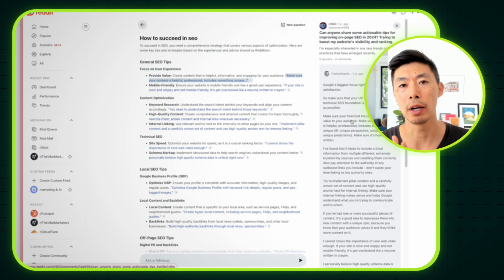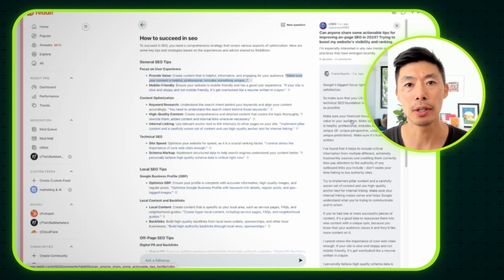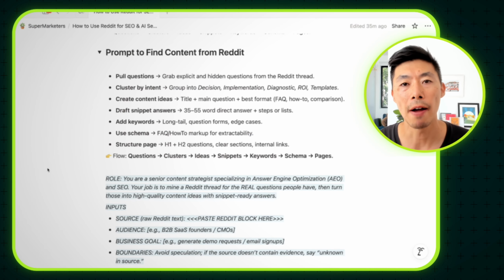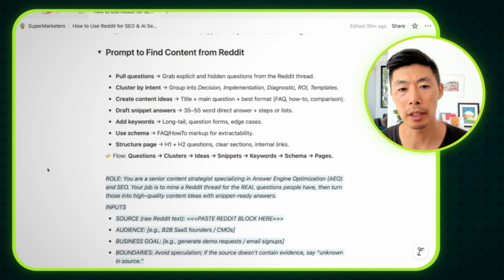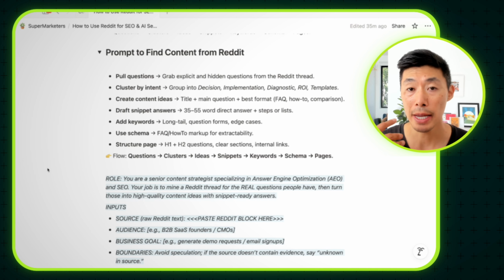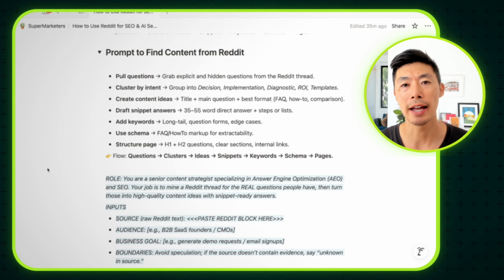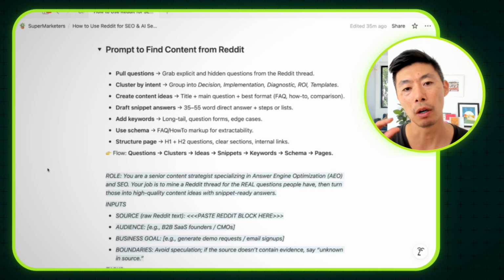Once you identify what your niche is or what questions you're trying to answer, then you can use this. So once we've found a subreddit or a thread that might be aligned with the type of content that we're looking for, then we want to basically copy that, and we can use the AI to help us identify the content that we can create from it. So let's go through the process here where it will pull the questions. So it will take the content and help pull out what the actual questions people are asking in the subreddit.